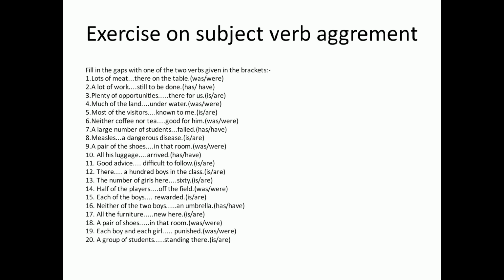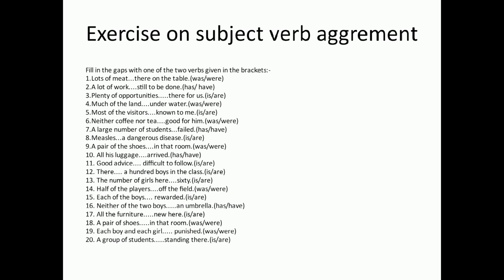Question number 14, half of the players dash of the field. Options are was and were. Question number 15, each of the boys dash rewarded. Options are is and are.